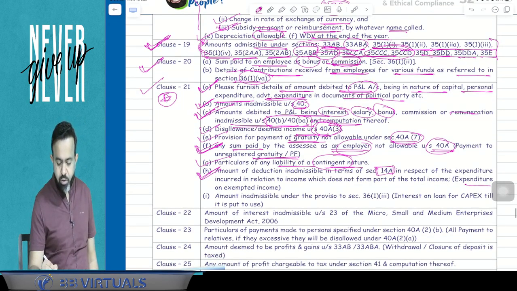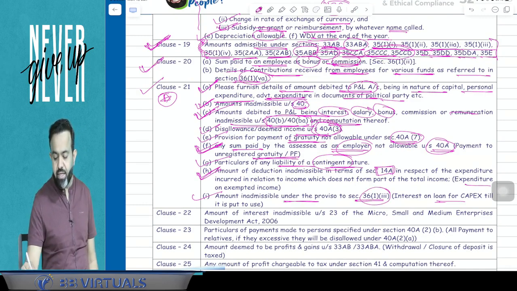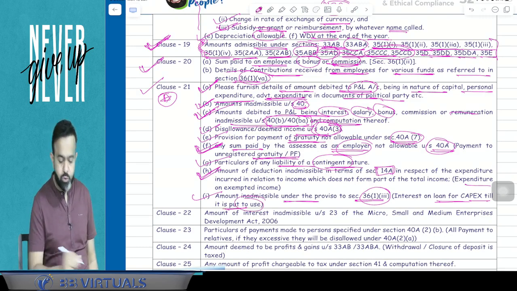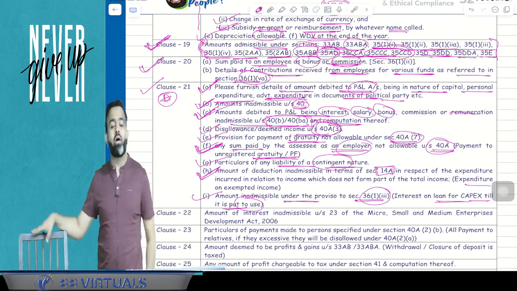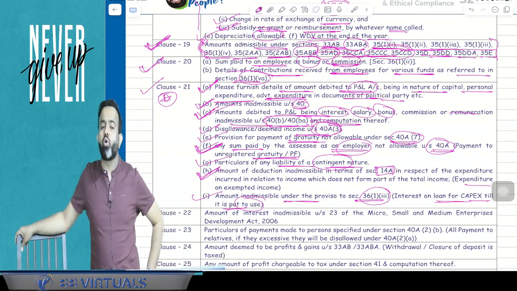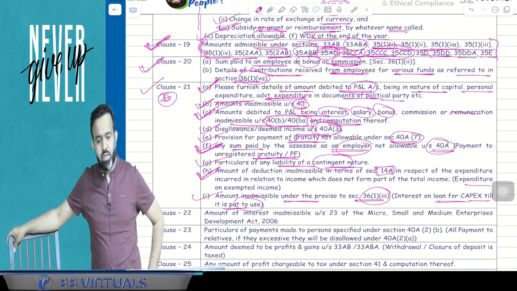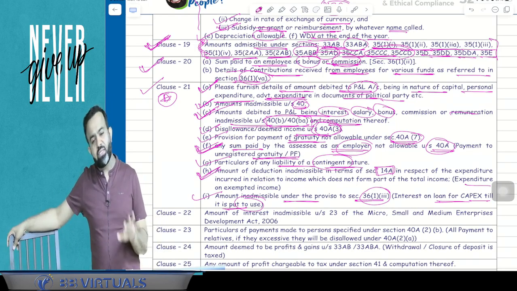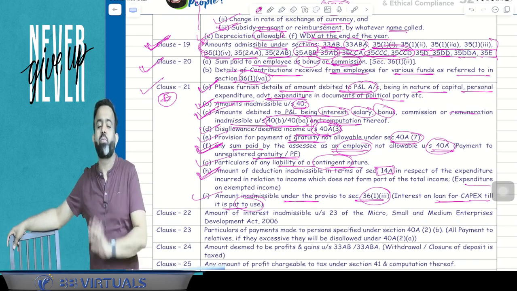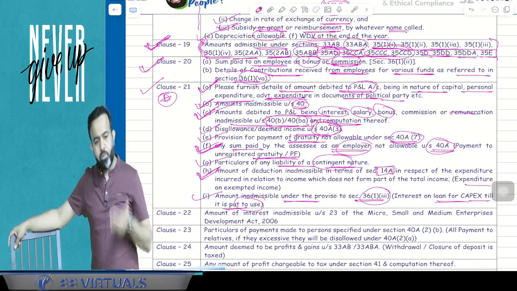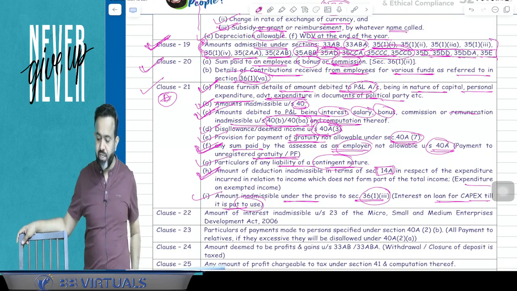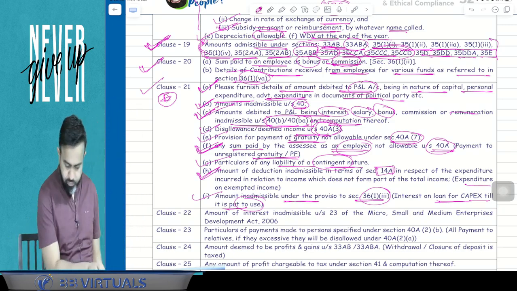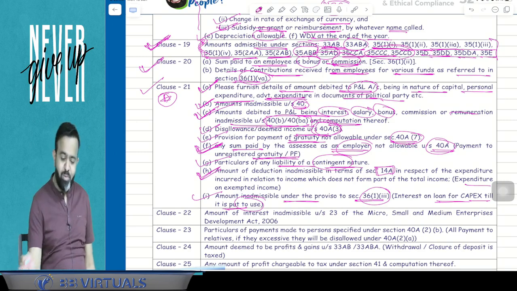And the last part, amount inadmissible under the proviso to section 36(1)(iii), that is interest on loan for capex till it is put to use. Guys, you know that if any capital asset is acquired out of borrowed money, then the interest will be allowed only after the date when the asset is put to use. Up to the date of put to use, it has to be capitalized. But once the asset is put to use, then after that the interest expenditure is allowed. Now next part. So this is all about clause number 21.